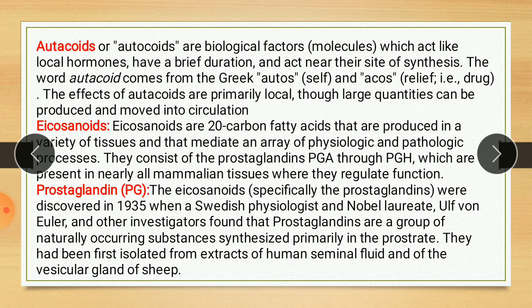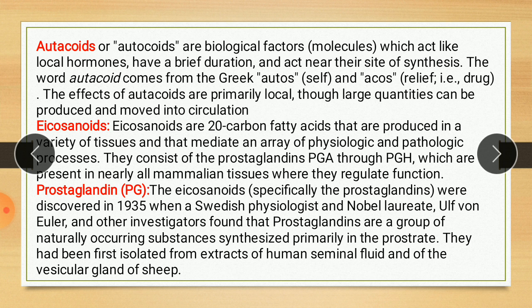They consist of prostaglandins PGA through PGH, that is prostaglandin A to prostaglandin H, which are present in nearly all mammalian tissues where they regulate function. So eicosanoid means the compounds which contain 20 carbon. The examples of eicosanoids are prostaglandin, leukotrienes, etc. So the main eicosanoid is prostaglandin.